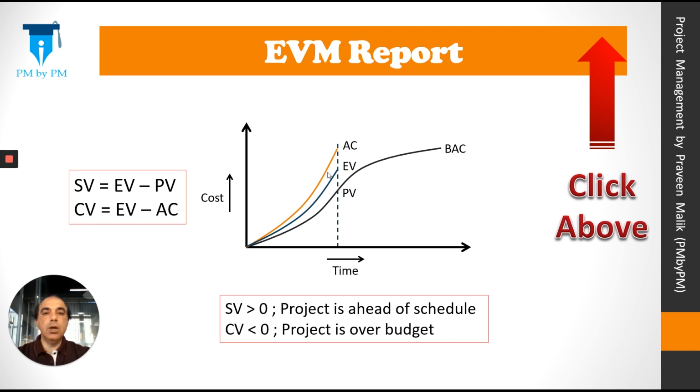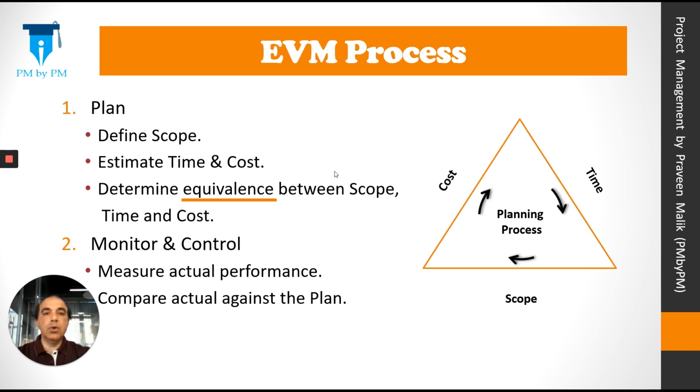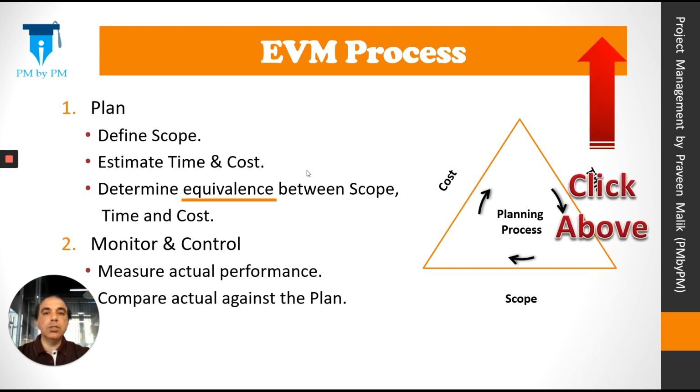Let's understand how to make this kind of report practically. So our EVM process was first you plan and then you monitor and control. But the planning part was crucial. We have to find the equivalence between scope, time and cost. You can click on the card above to watch my previous video to understand the equivalence between scope, time and cost.